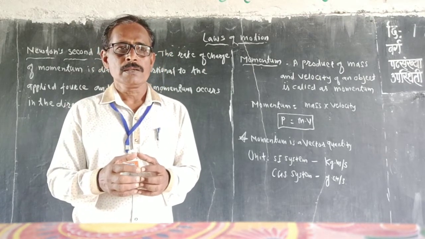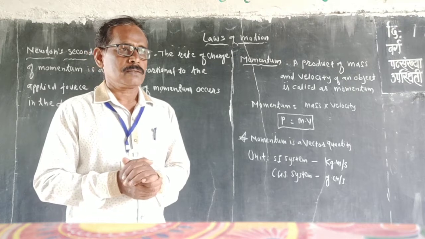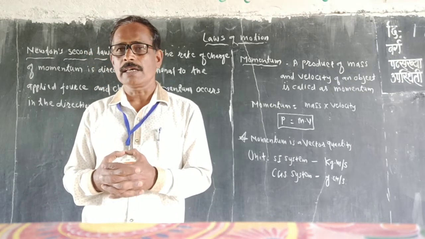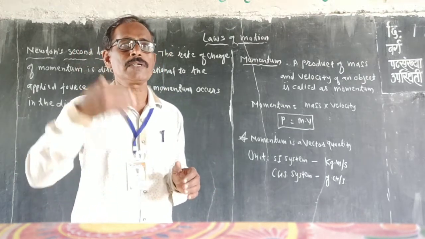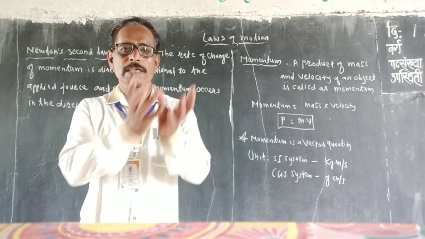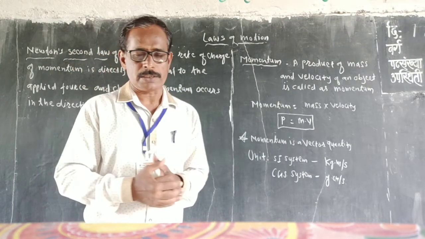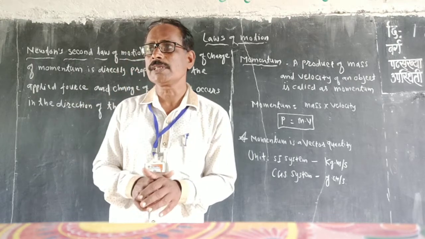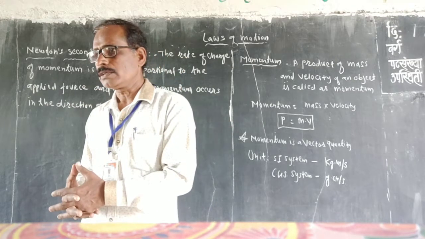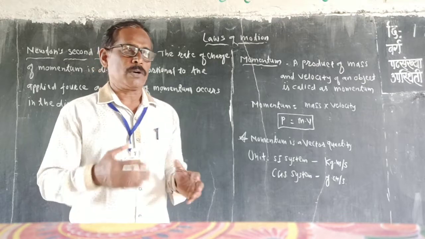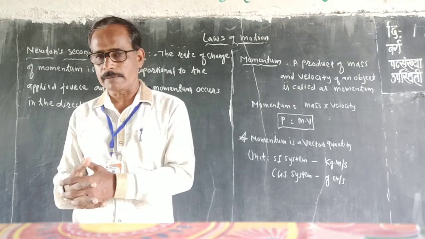If we have two different objects or different balls having the same mass, and if we throw those balls at different velocities to another student, and that student catches both the balls, a ball which is thrown at the maximum velocity has some difficulty to catch, and a ball which is thrown at the minimum velocity, the other student catches in a very easy way.